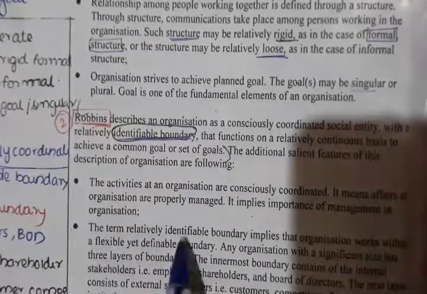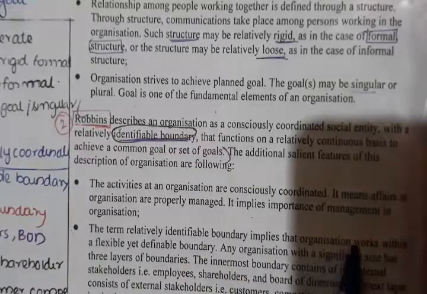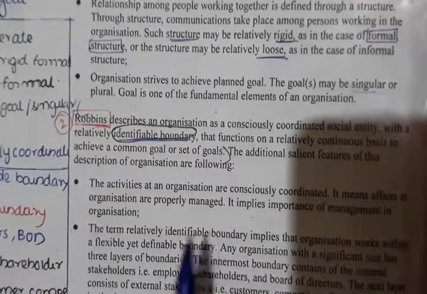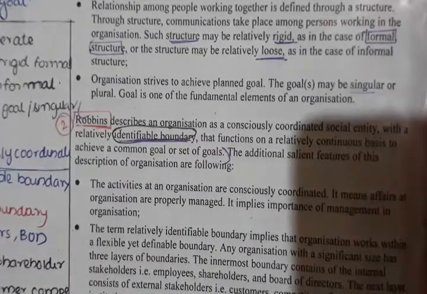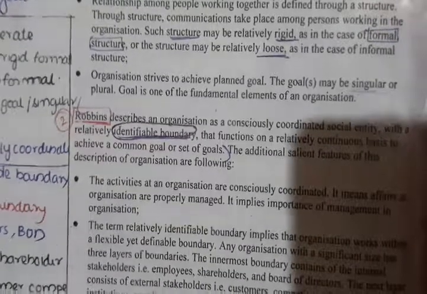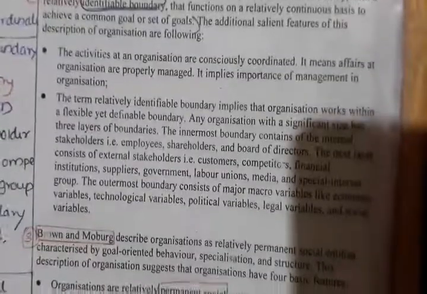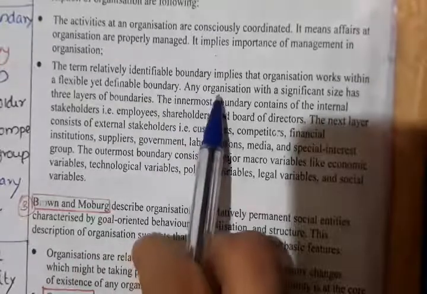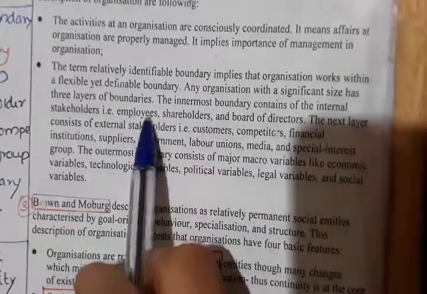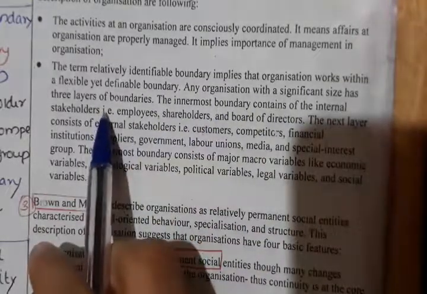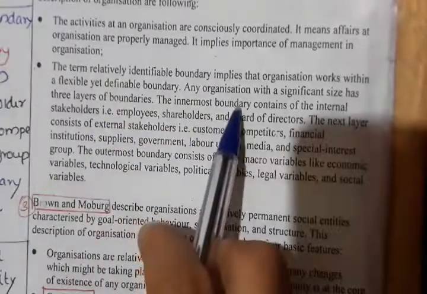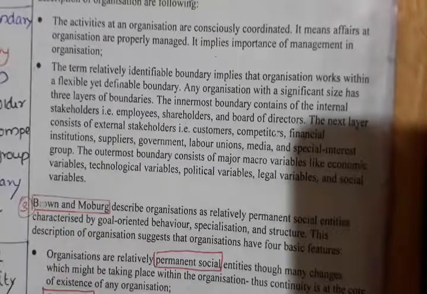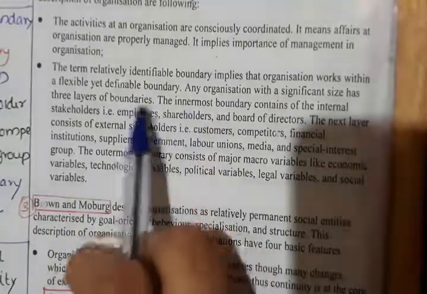Next one, the term relatively identifiable boundary implies that an organization works within a flexible, definable boundary. As I said, it's not like anyone can do anything in an organization. It should be an identifiable boundary. An organization has three layers. Mainly three layers are there.